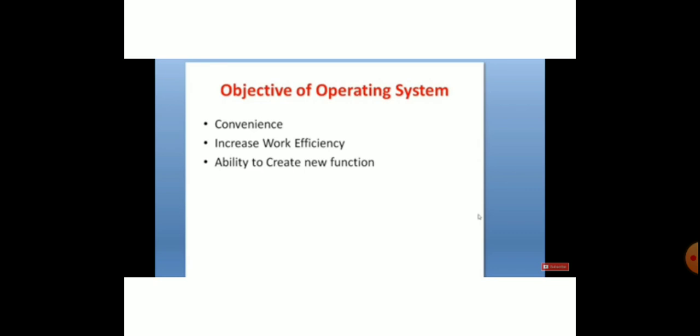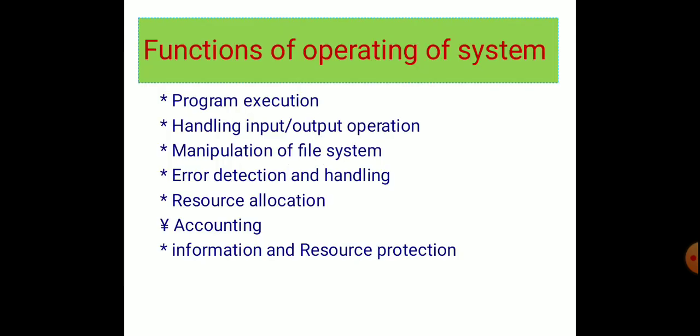And the final one is ability to create a new function. In the foreground we can work with MS Excel or MS Word. In the background we can enjoy the music. Next, functions of operating system: program execution, handling input output operation, manipulation of file system, error detection and handling, resource allocation, accounting, information and resource protection.